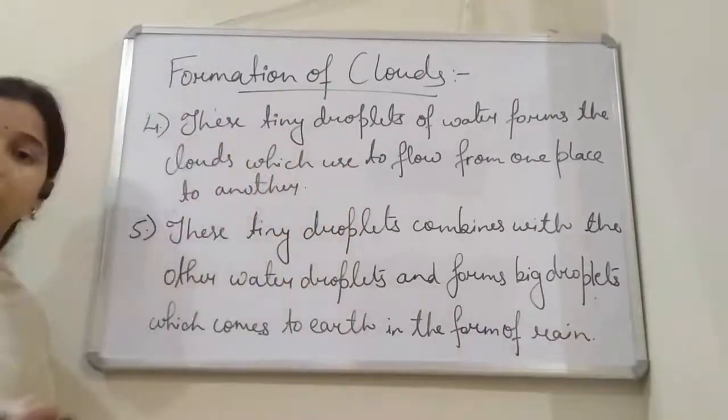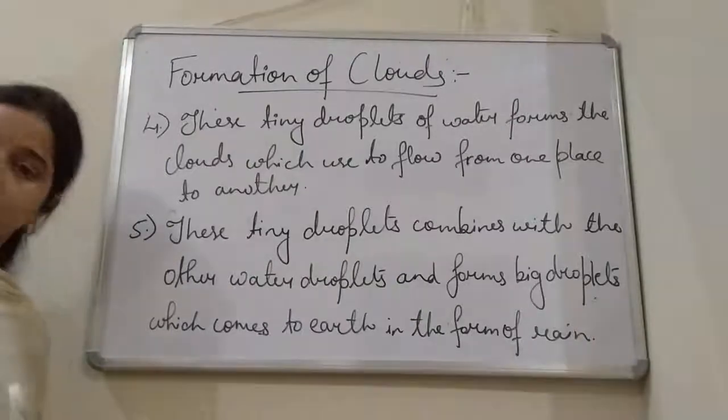Okay, so rainfall occurs due to the combination of tiny droplets, students.